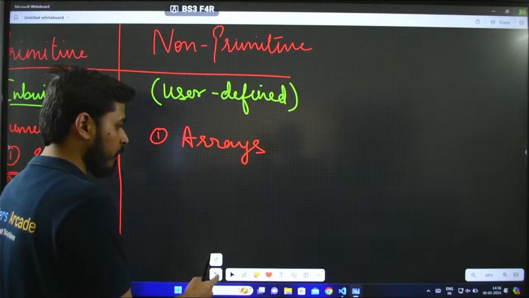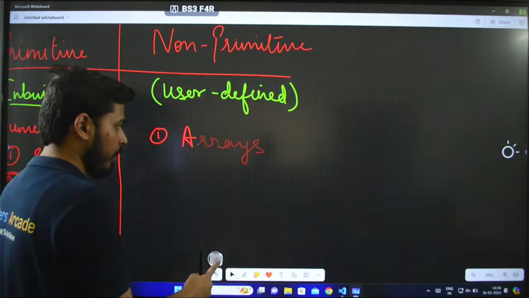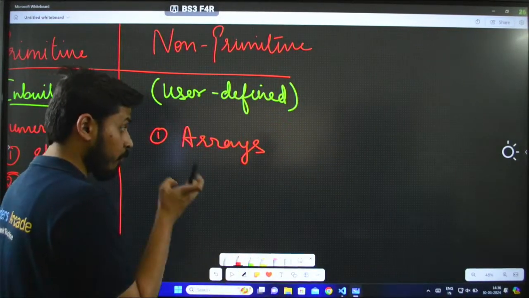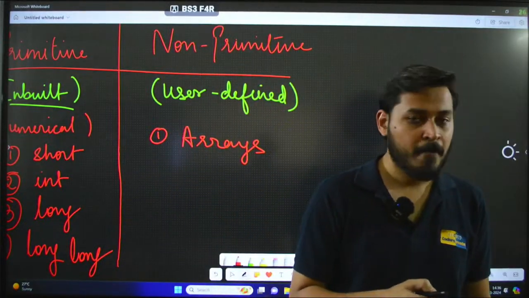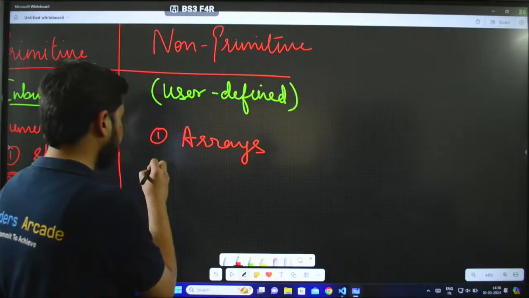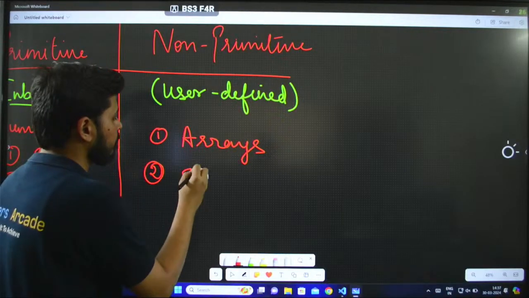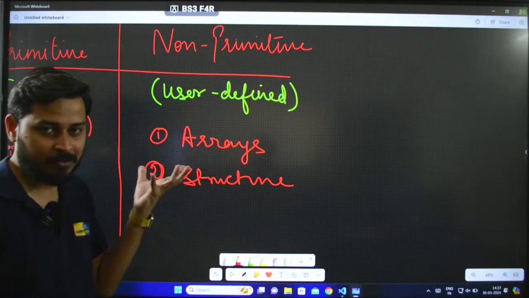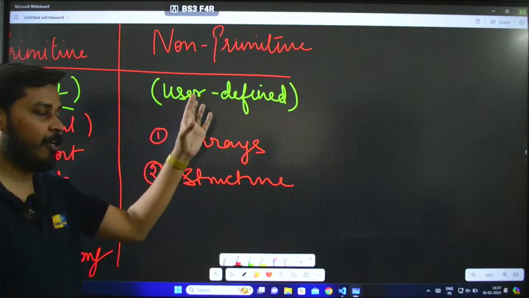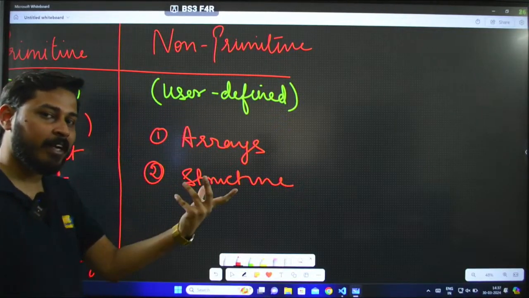You will be learning about arrays, and that is a type of non-primitive or user defined data type, and you will have structures. We don't know the size of these, they are all user defined. That means we will be defining the size as well.